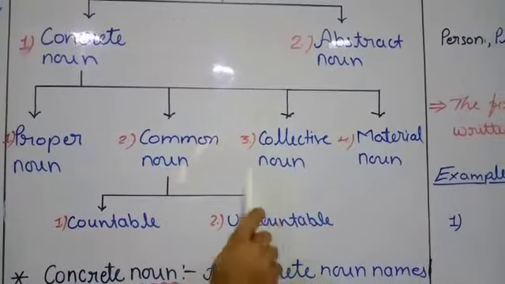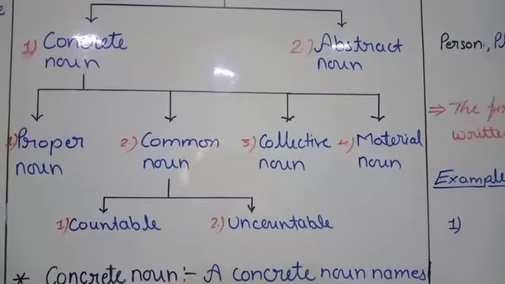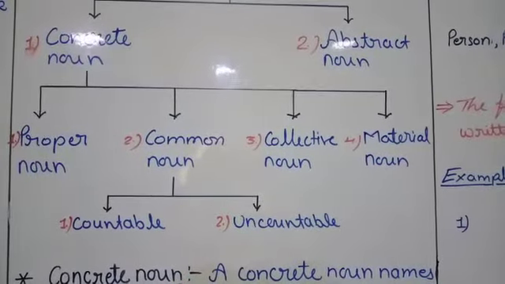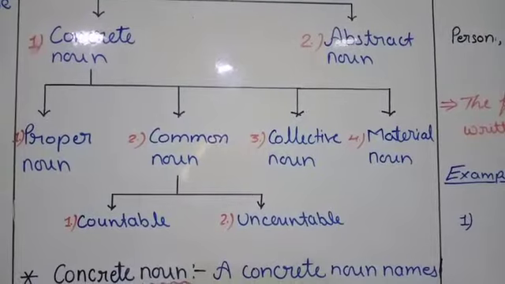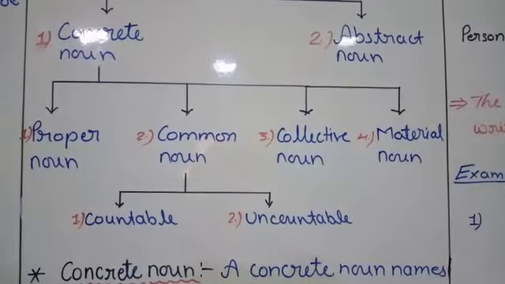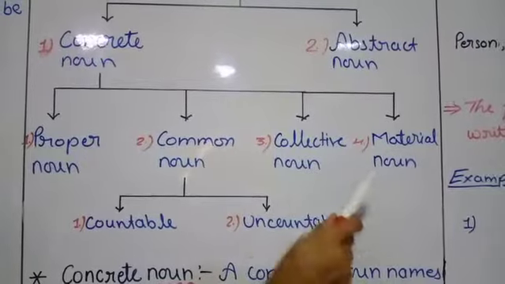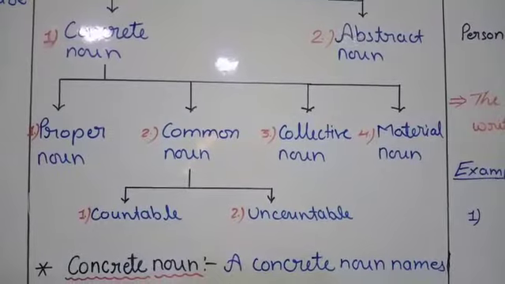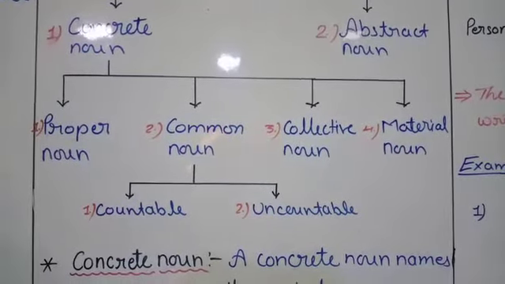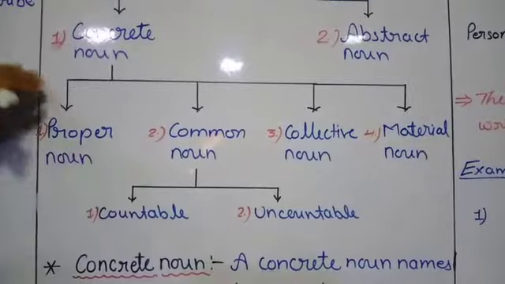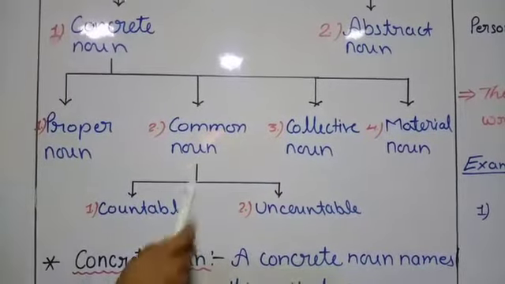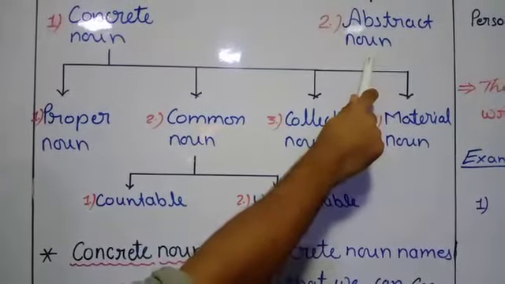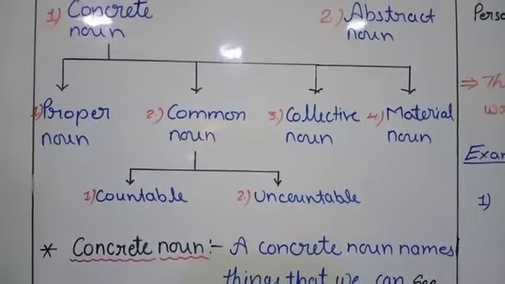The next one is collective common noun. Collective common noun means we can say a group of anything, where there are various numbers of people or things included in that. Material noun means metals and the various kinds of solid materials included in that. So these are the 4 main types of concrete nouns, and common noun is divided into 2 parts, countable and uncountable. The second main kind of noun is abstract noun, which we are not able to see.